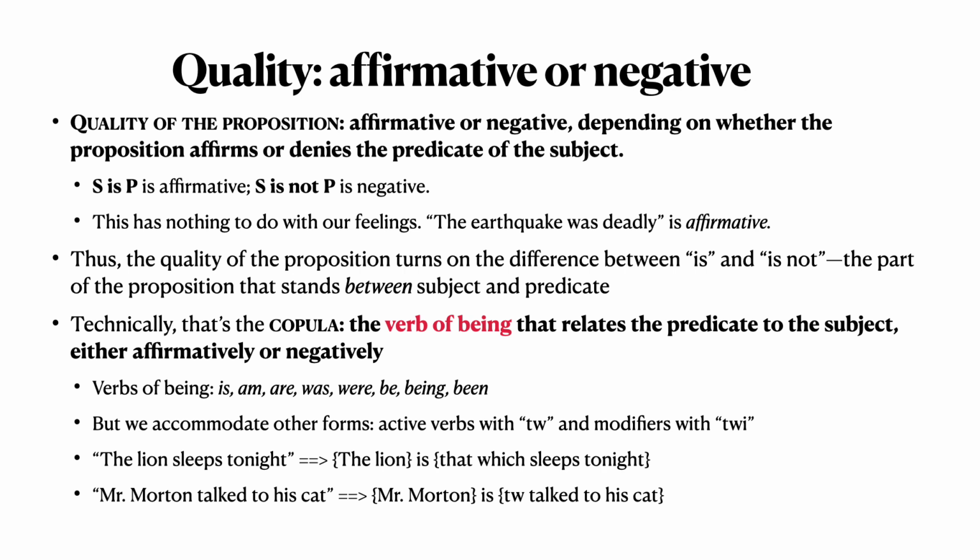What's the TWI for? The TWI is for when you use an adverb or an adjective there. And you won't really understand why we have to do that until maybe next chapter. But again, just to jump ahead a little bit, we always want the predicate to act like a noun because sometimes we need to switch the predicate and the subject around and see what that produces. So we'll get to the reasons for that later, but just know for now that TW and TWI are the abbreviations that we will always use when we need to change out the verb in the middle of the sentence in order to use a linking verb instead. All right, so that's quality.